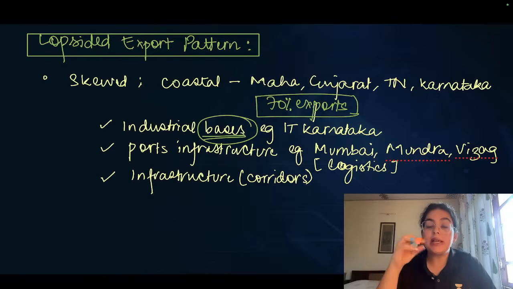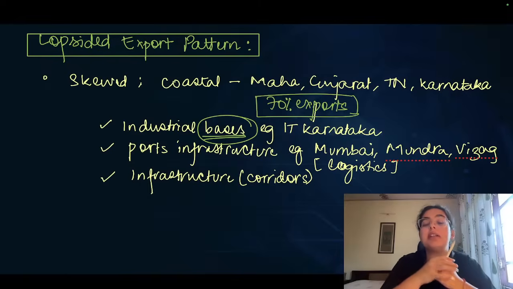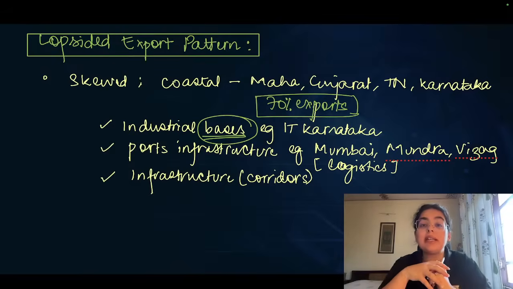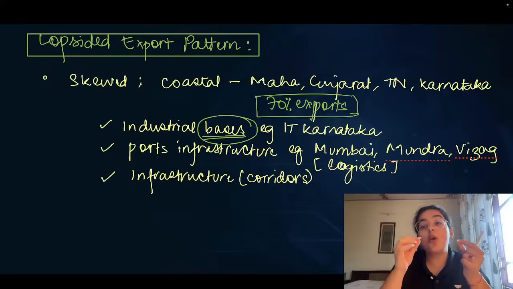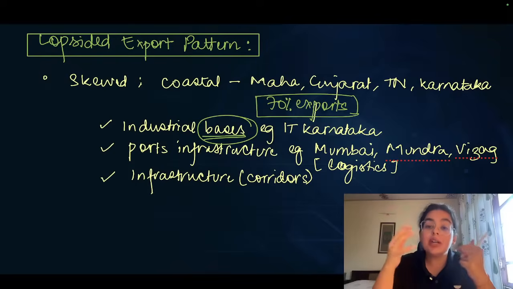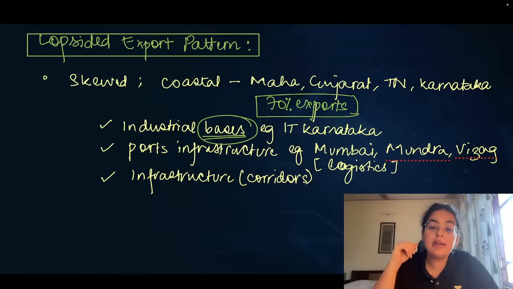And therefore, we see that it is in these states that the port infrastructure, the connectivity from ports to the hinterland regions, and the last mile connectivity from factories to the port regions is ensured. You hear about industrial corridors, the Delhi-Mumbai industrial corridor as well as highways. These are creating the impetus for exports to boom in these regions.